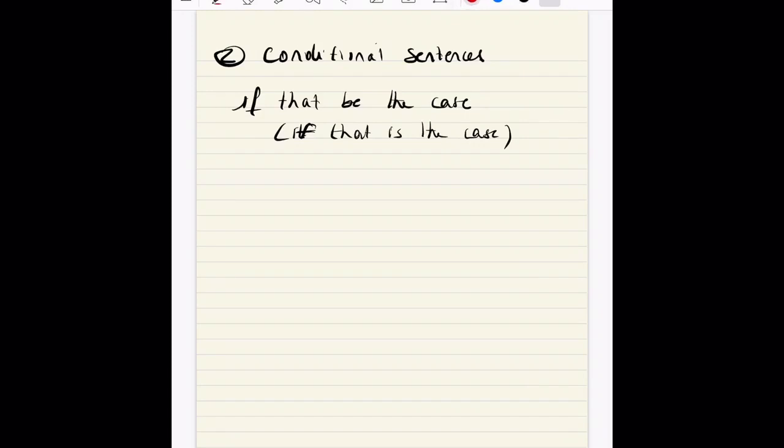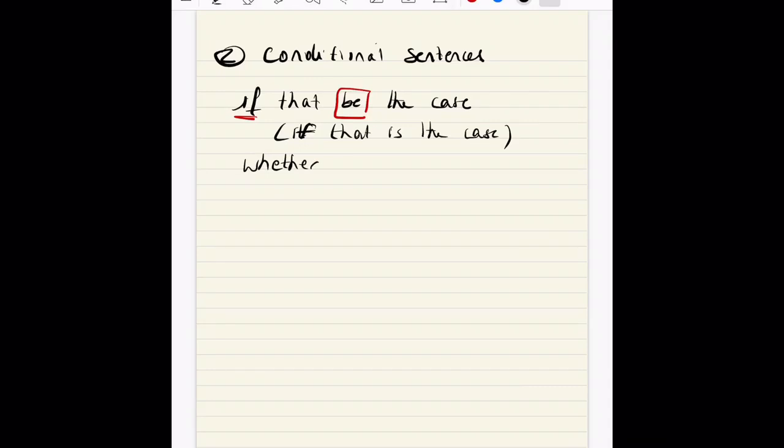It's more formal. So "if that be the case," or "may that be the case," but those are basically conditions. So "may it be," or "if that be the case." As you can see, "if" shows that this is a conditional sentence and "be" is not conjugated. It is in its base form here.